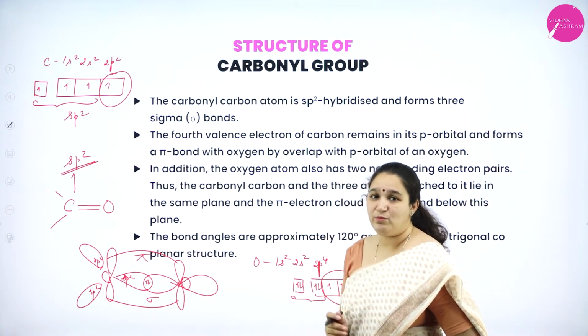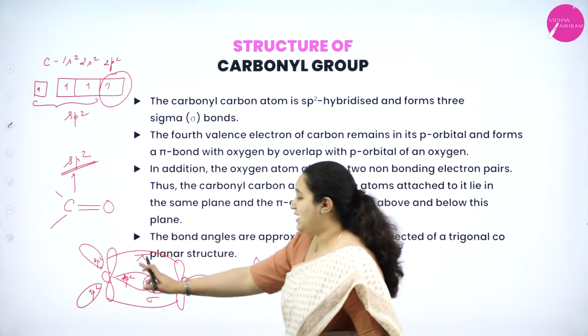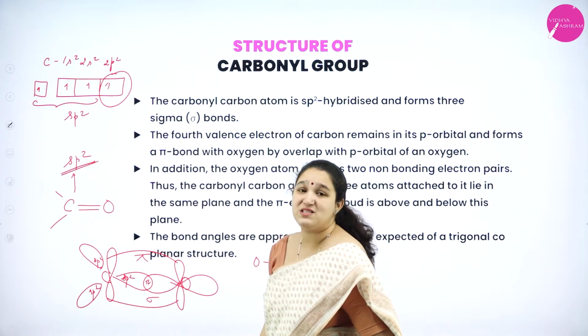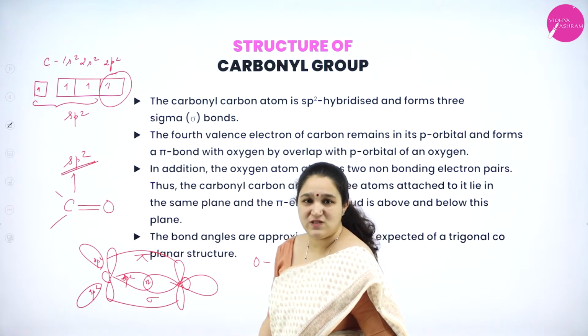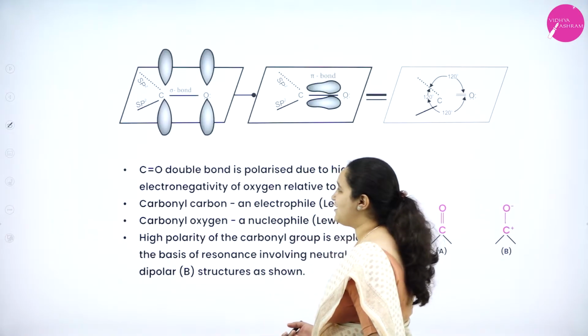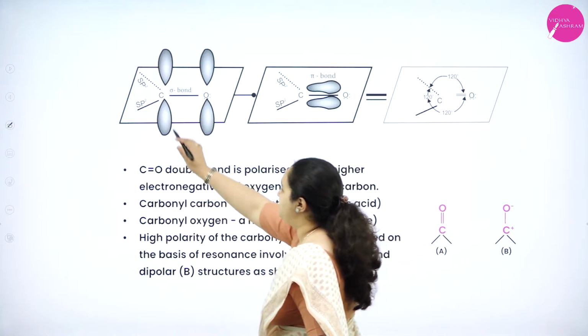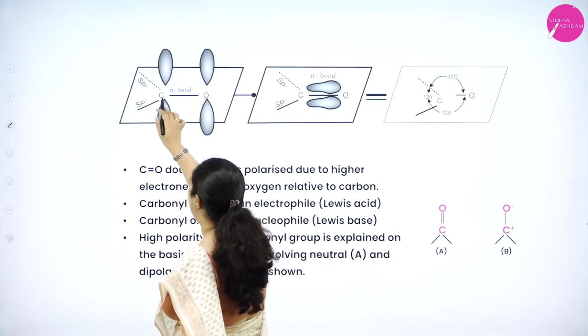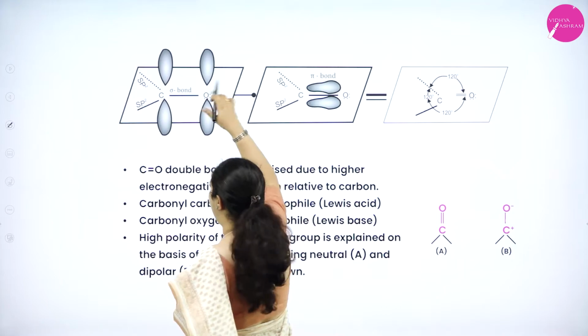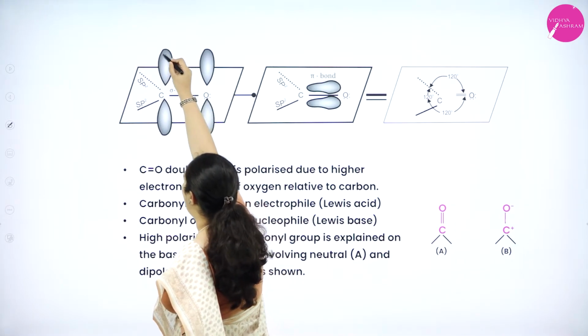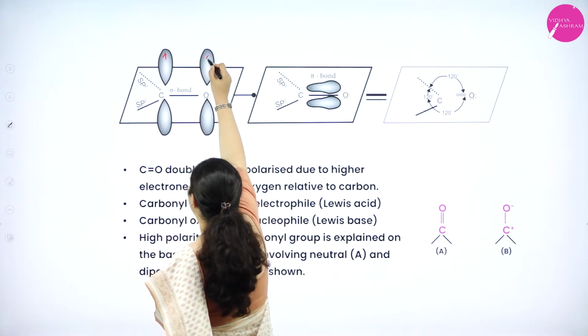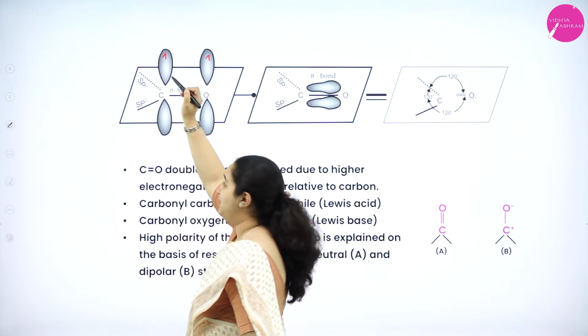And this entire molecule is planar because sp2 hybridization, we know, gives rise to a trigonal planar structure. So the structure is actually like this, where you can see carbon sp2 hybridized, 3 orbitals are on the same plane. One unhybridized p orbital is there with single electron. Here you have single electron p orbital.